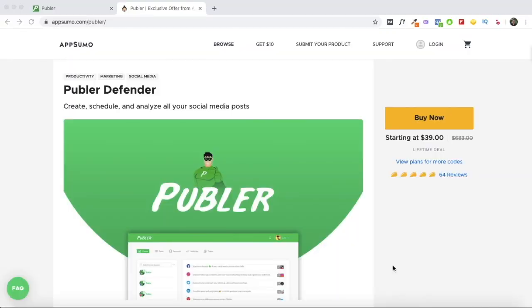And is Publer really better than Buffer and Hootsuite, two of the most popular social media scheduling tools on the market? And how is the onboarding process? Is it easier to use than Buffer and Hootsuite? So those are the questions I'll try to answer in this review and walkthrough.